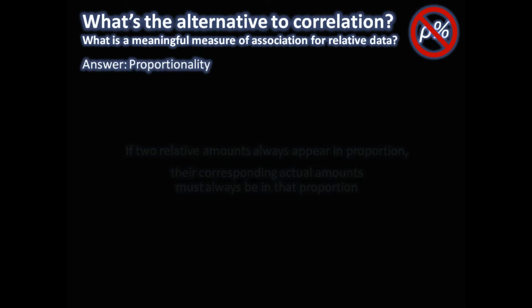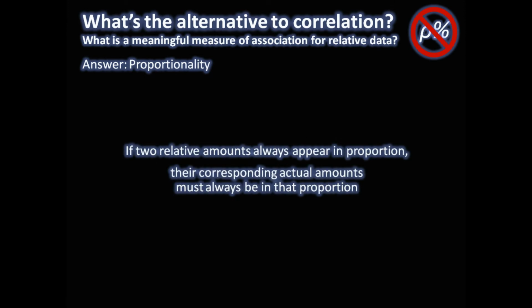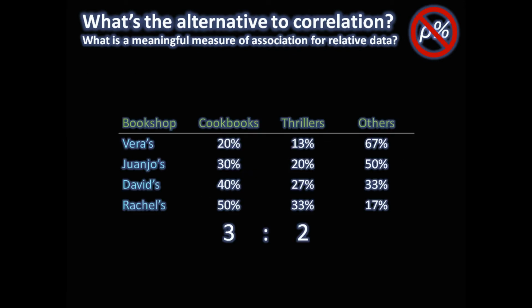If a set of percentages are proportional, then the actual amounts that gave rise to them have to be proportional too. Let's go back to our 3D video to see what this looks like geometrically. This time we start with 4 pairs of percentages whose ratios are the same, that is, they have the same constant of proportionality, 3:2.